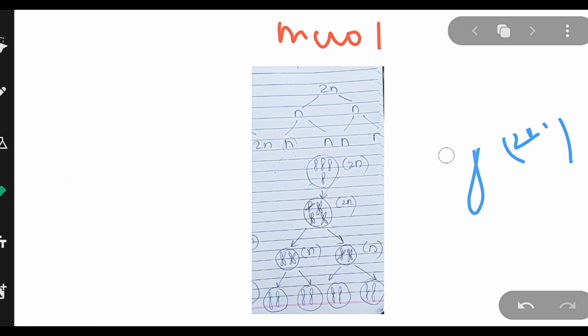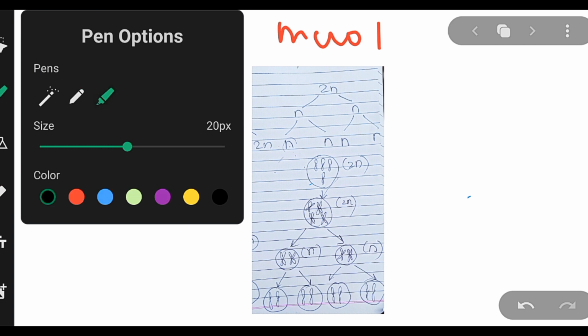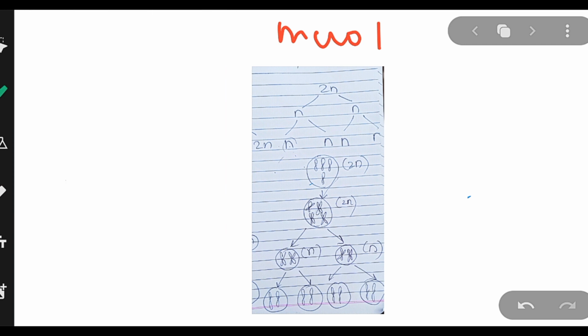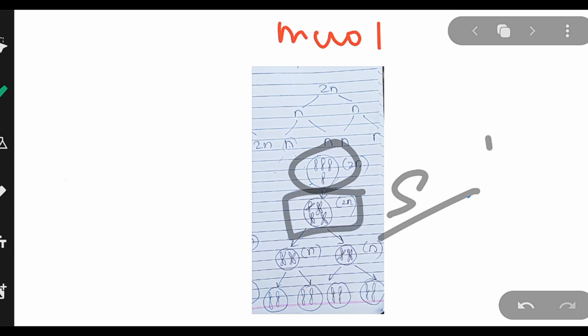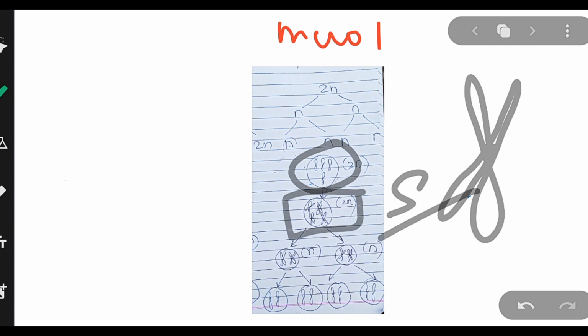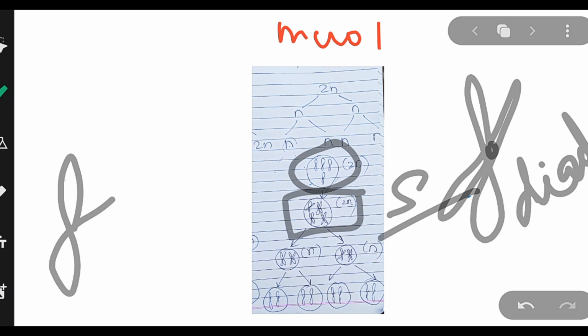So let's see what is happening. We can see that this 2n, when there was the S phase, underwent DNA replication and formed sister chromatids held by a centromere, and we got a dyad chromosome. Now this dyad chromosome will divide, and the homologous chromosomes separate.